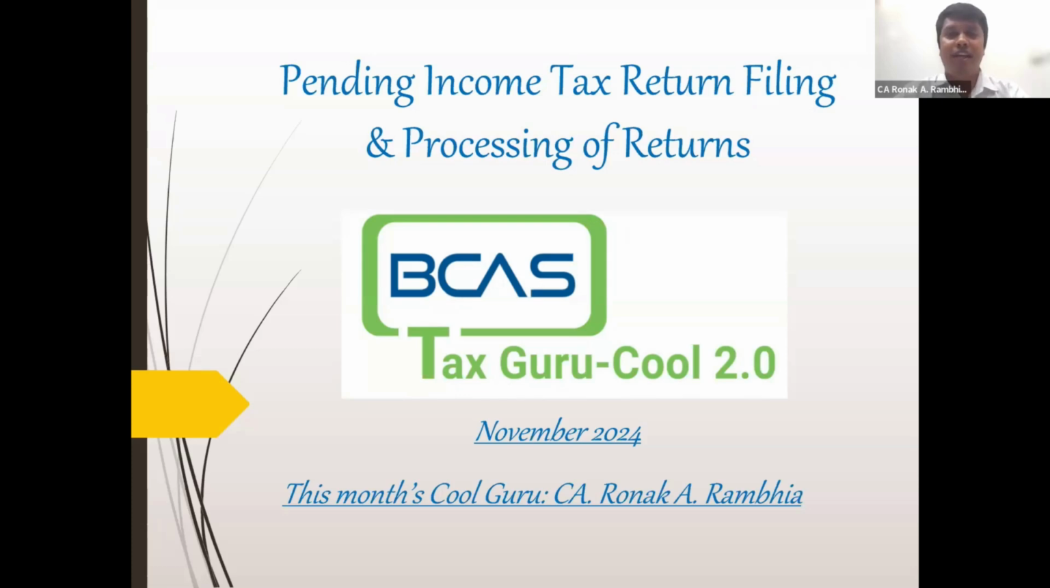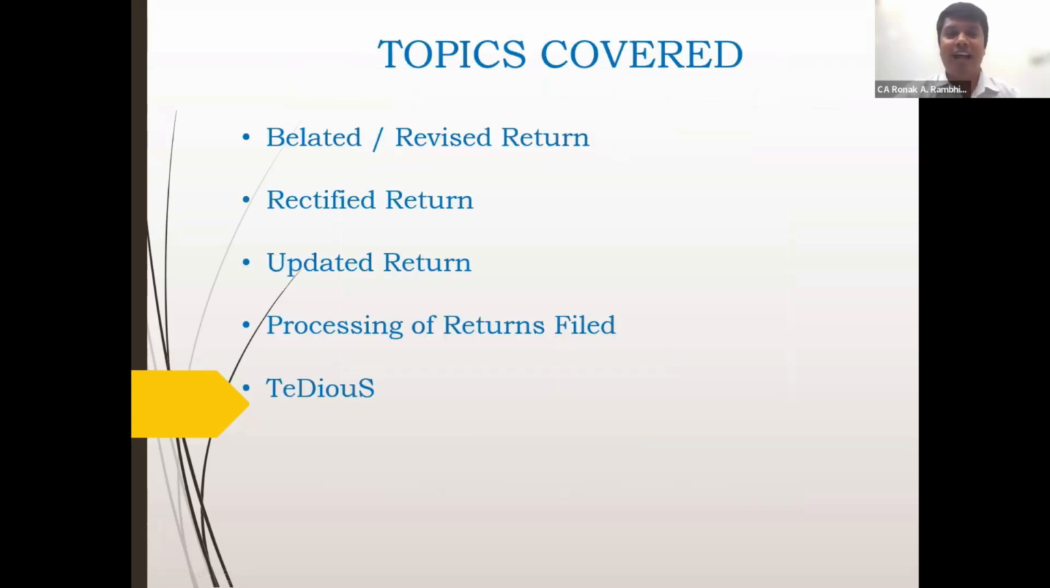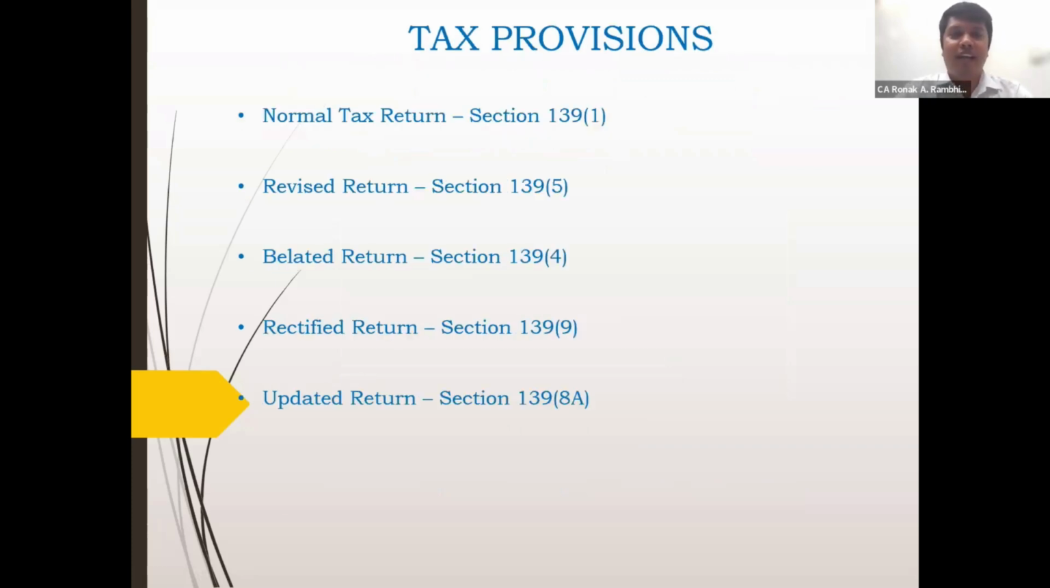So what I would be covering in this video would be the belated and the revised return, the rectified return, the updated return, how the processing of the returns which are filed will be done, and something known as the TDS provision. So to begin with, what are the provisions which are included in this is for the normal tax return.